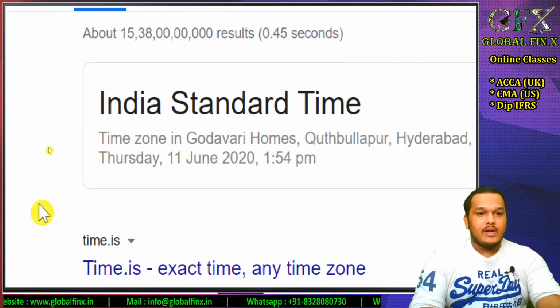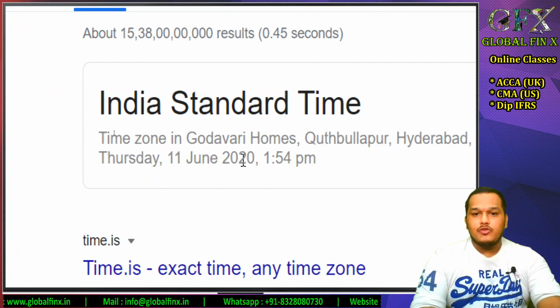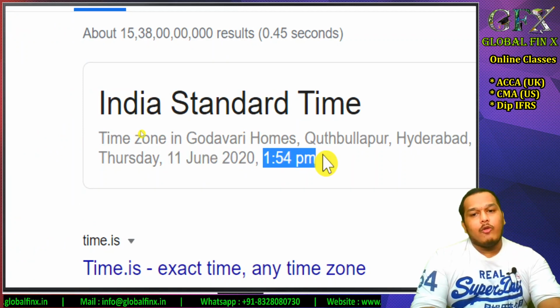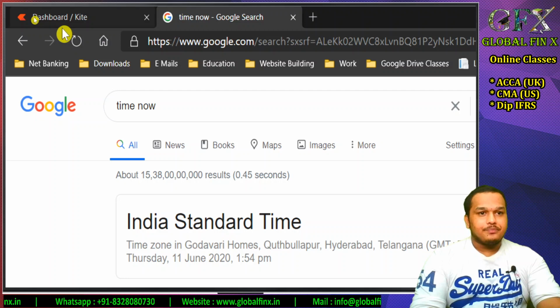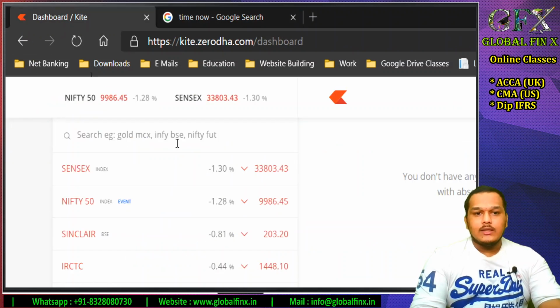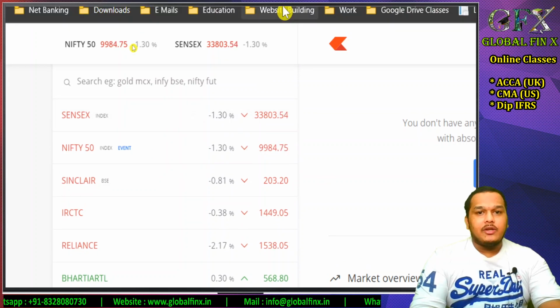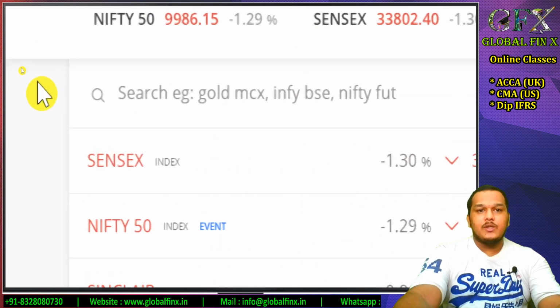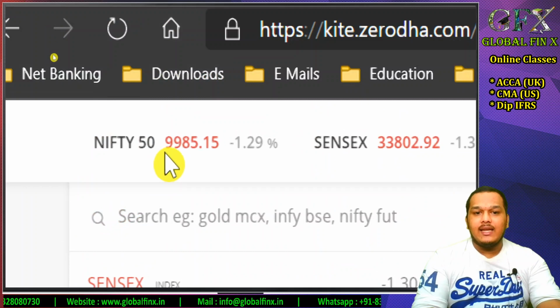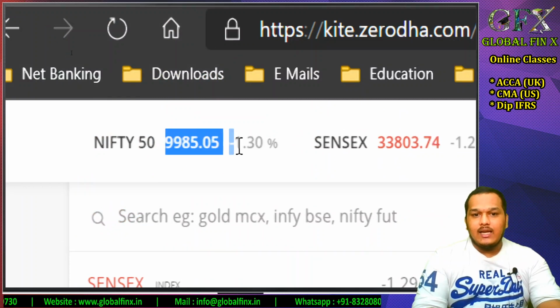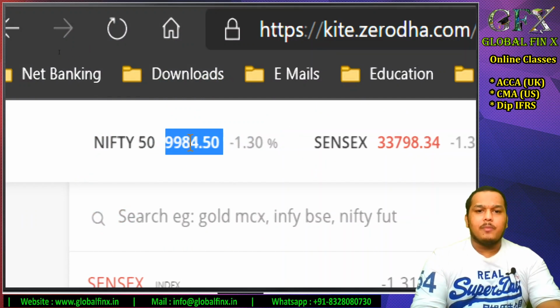That is my area right now, and it is Thursday, 11th June 2020. It is 1:54 p.m. So I'm going to Zerodha. This is where I have my trading account, and let me show you right here. You can see Nifty 50 is being traded at 99.86, 99.85, 99.86. Okay, it's dropping right now.